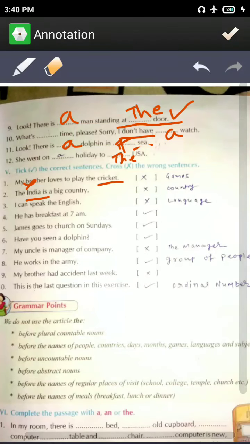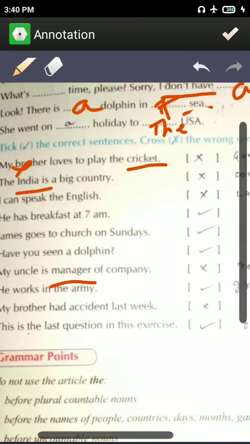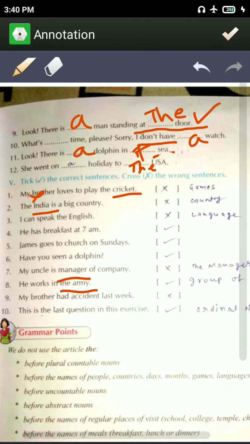Then we have, he has breakfast at 7. Right. James goes to church on Sunday. Right. Have you seen a dolphin? Correct. My uncle is manager of company. Here it will be the manager, because before a designation we use "the". He works in the army. It is correct. Before a group of people we use "the".